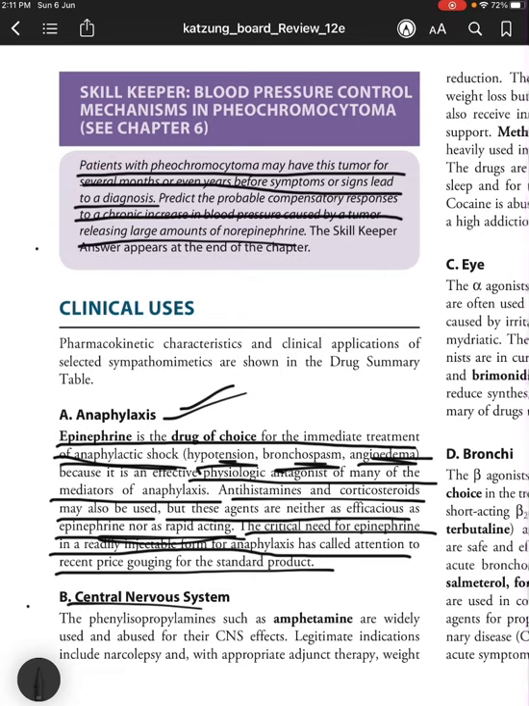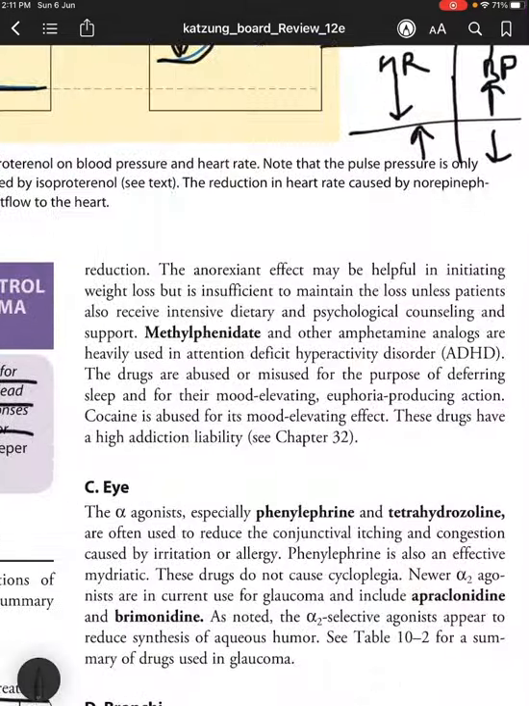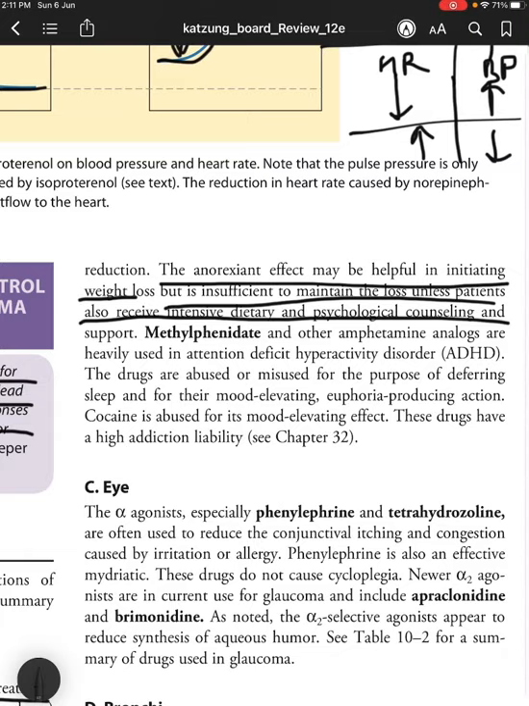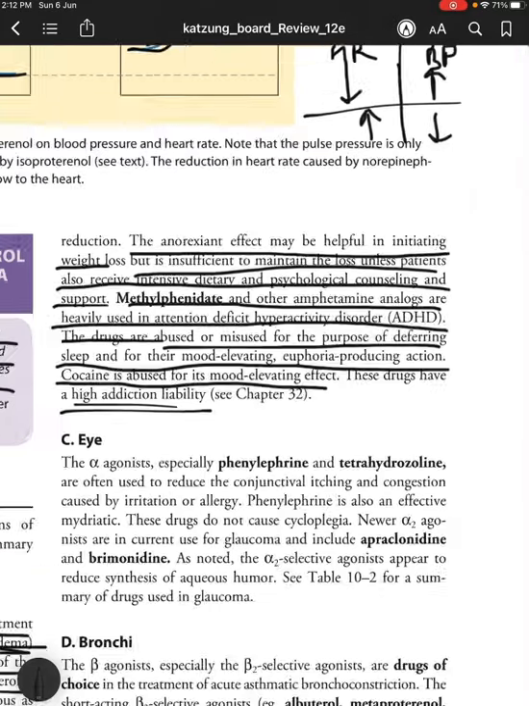Next, coming to the central nervous system, the phenylisopropylamines such as amphetamine are widely used and are abused for their CNS effects. Legitimate indications include narcolepsy, and with appropriate adjunct therapy, weight reduction. The anorexic effect may be helpful in initiating weight loss, but it is insufficient to maintain the loss unless patients also receive intense dietary and psychological counseling and support. Methylphenidate and other amphetamine analogs are heavily used in attention deficit hyperactivity disorder. The drugs are abused or misused for the purpose of deferring sleep and for their mood elevating, euphoria producing action. Cocaine is abused for its mood elevating effect. These drugs have a high addiction liability.